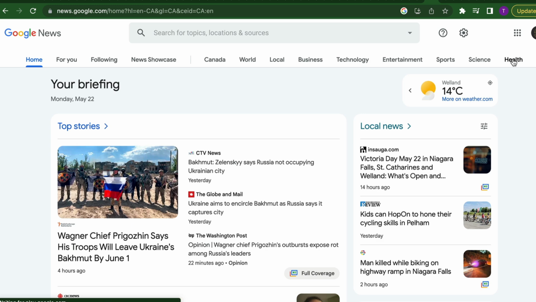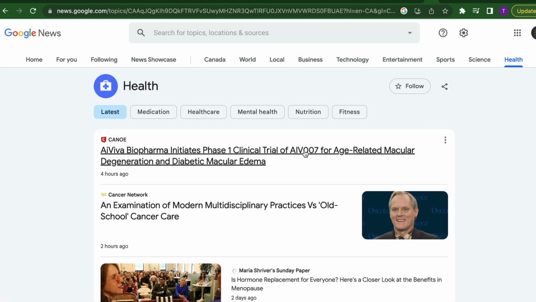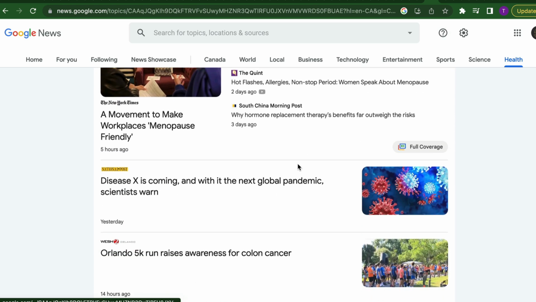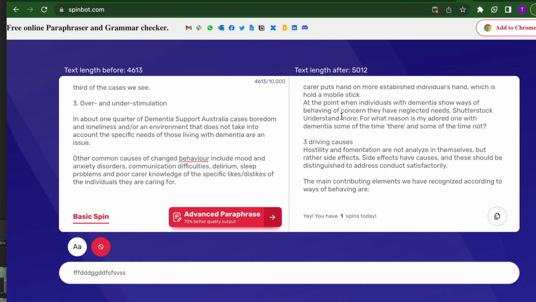Once you click on that article, you're going to copy it, and then you're going to go to spinbot.com, and then you're going to put it right in the space here like I shared with you. Once you copy, you paste the article here, then you're going to hit basic spin. Once you hit basic spin, the rewritten article is going to pop up on the right side. And once that happens, then you're going to go somewhere and save it where you can easily find it. Then you're going to go on the Eating Well website, send your submission to the editor.